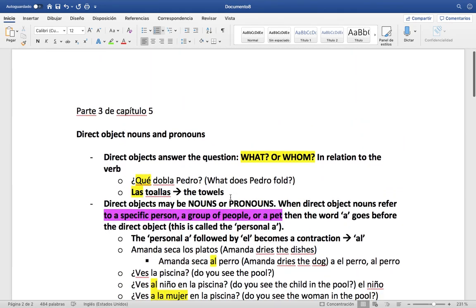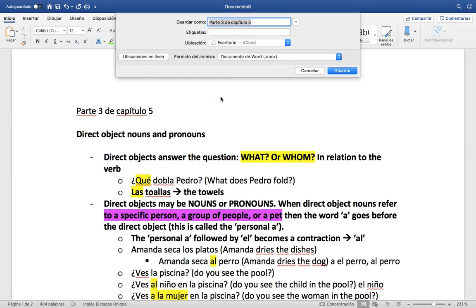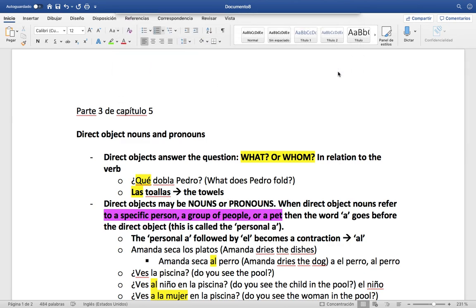You can go ahead and work on the Nearpod. I'm going to upload this to Canvas, so you can look at the notes later. But I hope this helped kind of explain direct object nouns and pronouns.